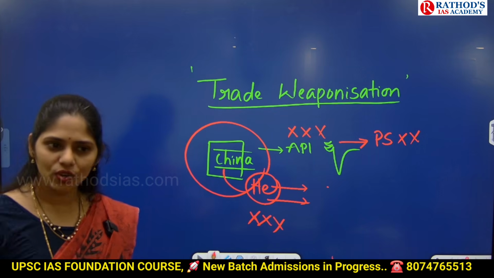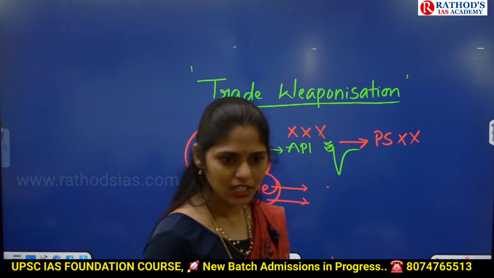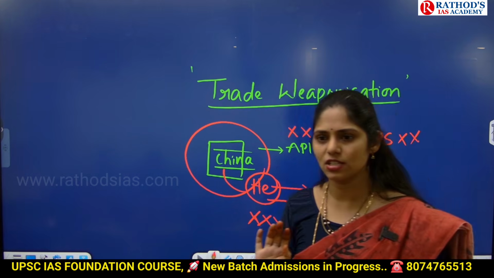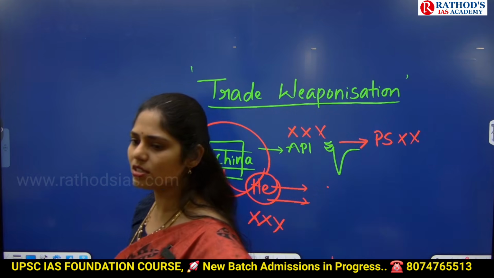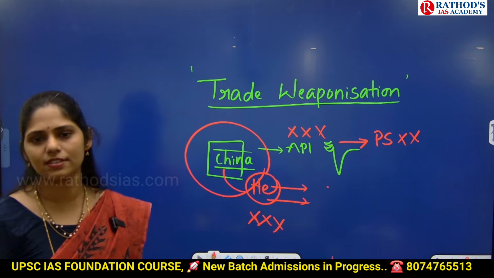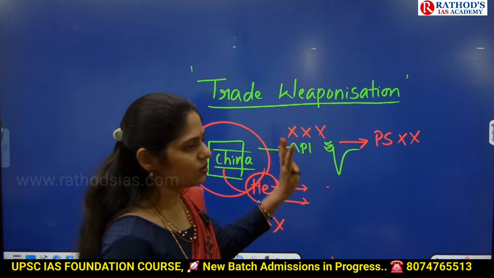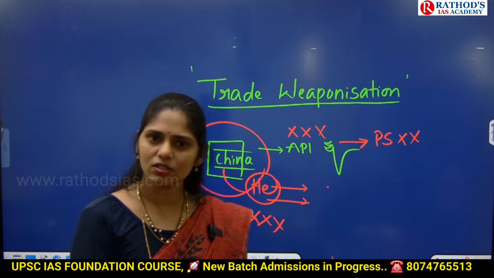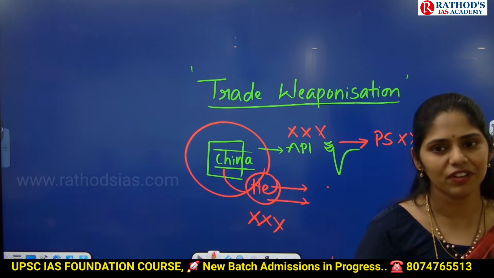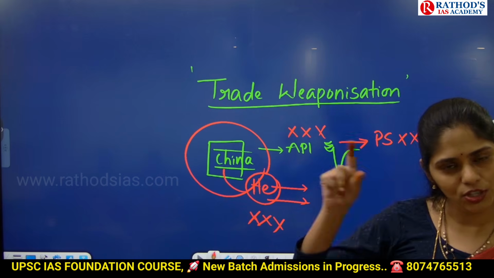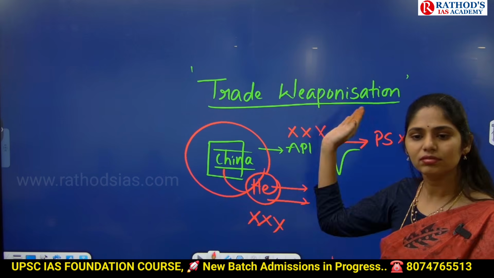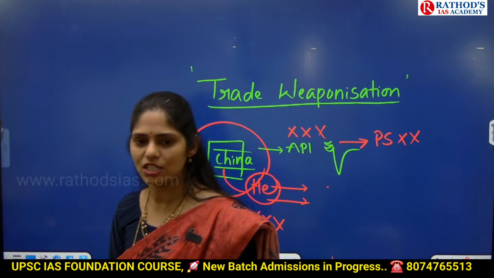And now, you know, the West Asia crisis is also going on. West Asia is famous for crude oil and natural gas. Many countries depend on these West Asian countries for their energy security, even India to some extent. Because of this kind of issue, trade weaponization can happen, and overall the economies of different countries can be hit. So because of this West Asian crisis also, trade weaponization can be asked from a mains point of view.